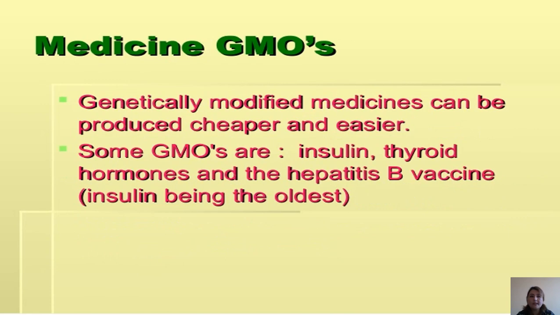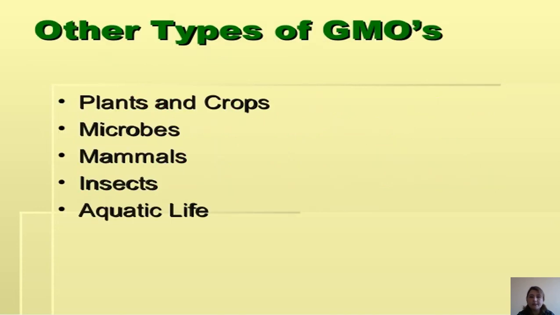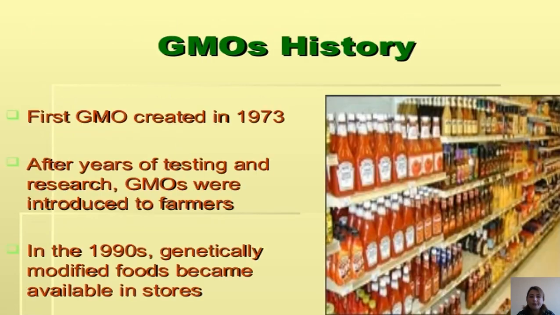And what is medicine GMO? Genetically modified medicines can be produced cheaper and easier. Some examples are insulin, steroids, hormones, and the hepatitis B vaccine, insulin being the oldest. And other types of GMOs include plants and crops, microbes, mammals, insects, and aquatic life.